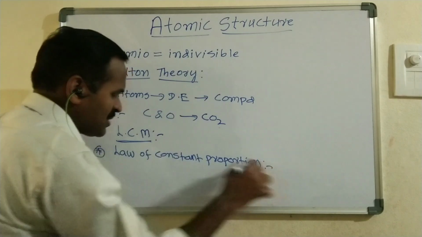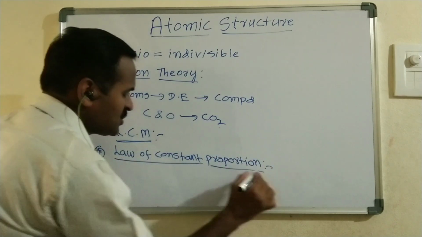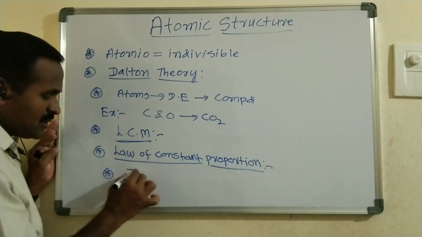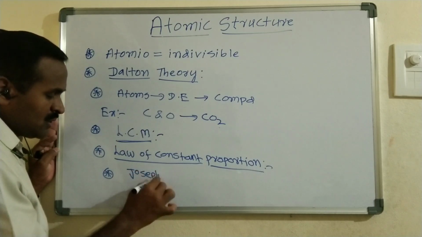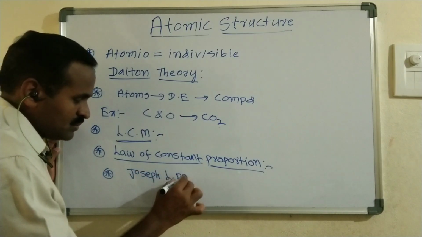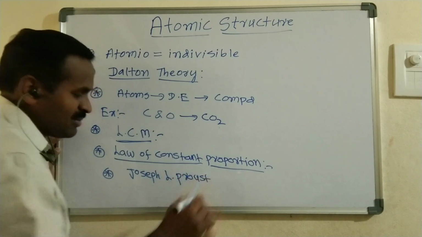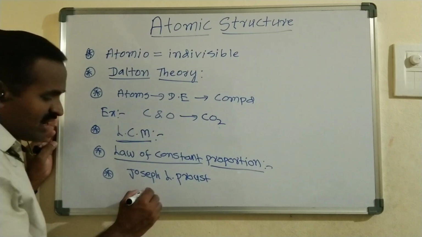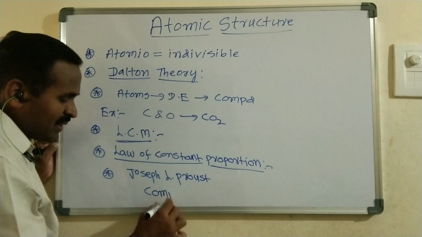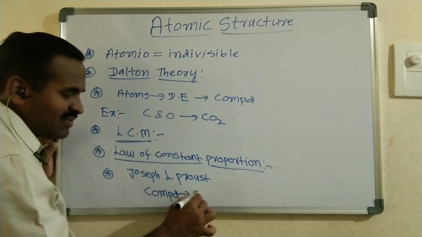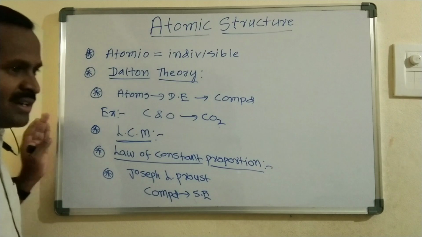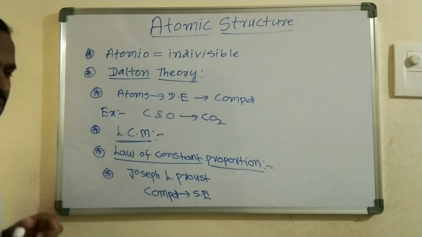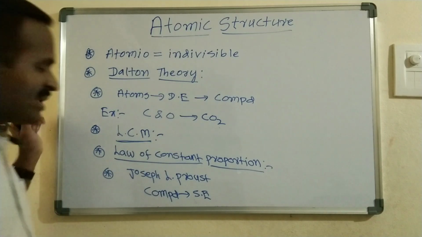Next is the law of constant proportion, which was proposed by the scientist Joseph L. Proust. According to this law, a compound always contains the same elements in their simplest atomic weight ratio.